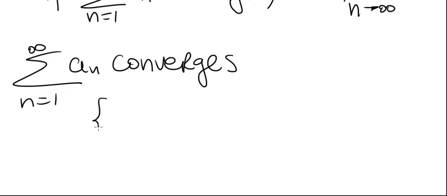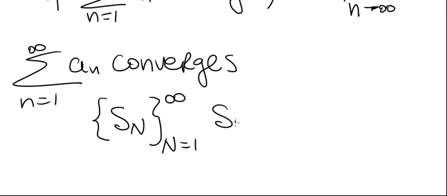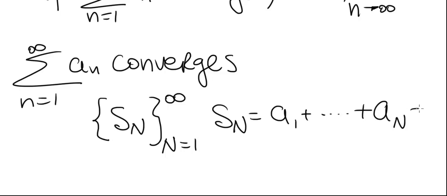So if we form a sequence, capital S sub capital N, of the nth partial sums, so Sn here is the sum of the first capital N terms of our series. We can write it using sigma notation as little n goes from 1 to big N of an.